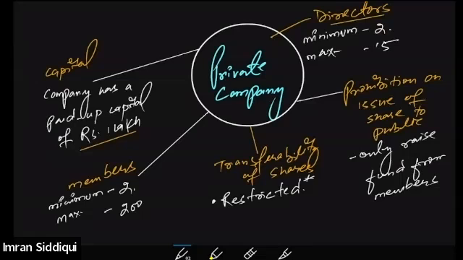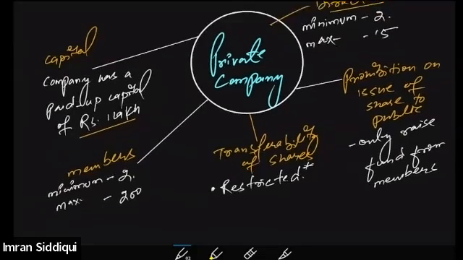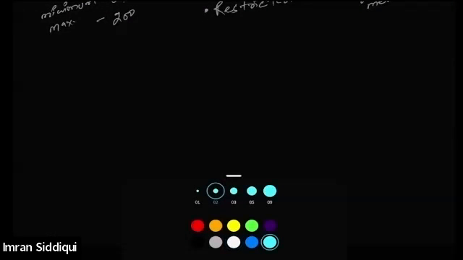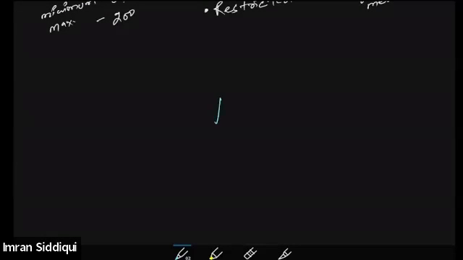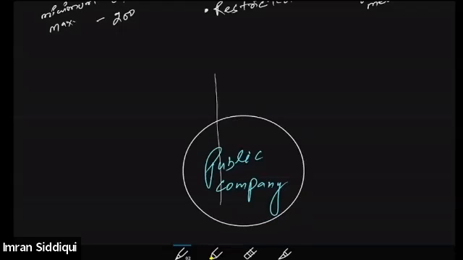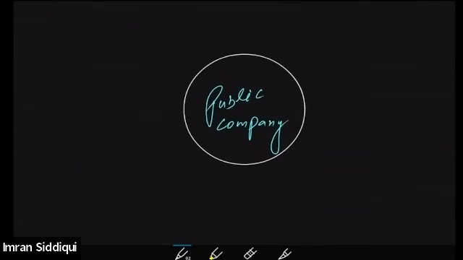Okay. All right. Now let's talk about the public company. Since you understood the private company, it will be much easier for you to understand the meaning of the public company as well. All right.